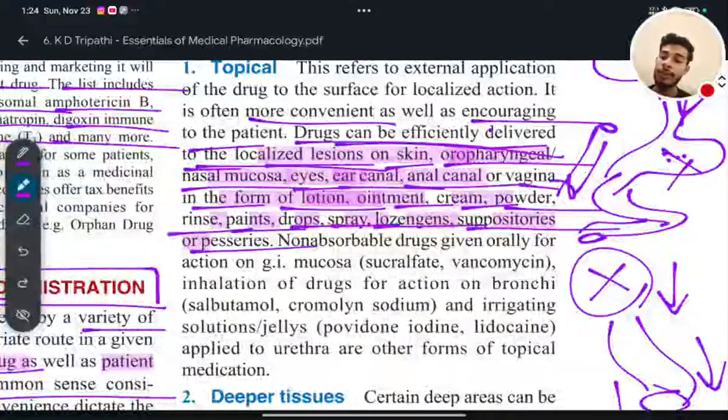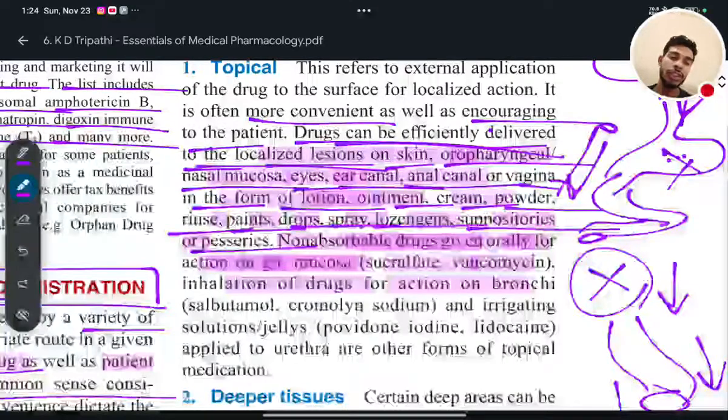Next, non-absorbable drugs given orally for action on GI mucosa, gastrointestinal mucosa. So some drugs are non-absorbable that can be directly given orally for the action on the gastrointestinal mucosa, such as sucralfate, vancomycin. Inhalation of drugs for the action on the bronchi.